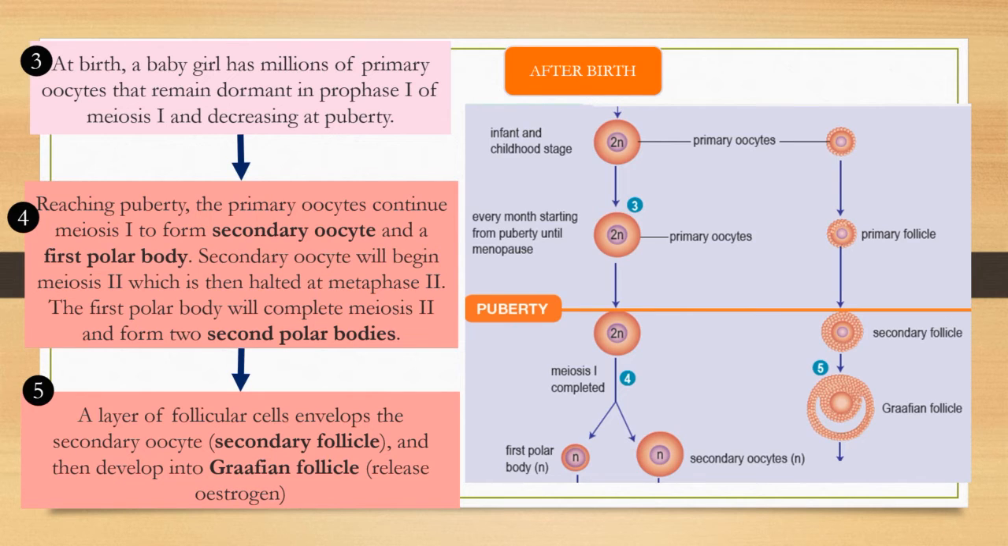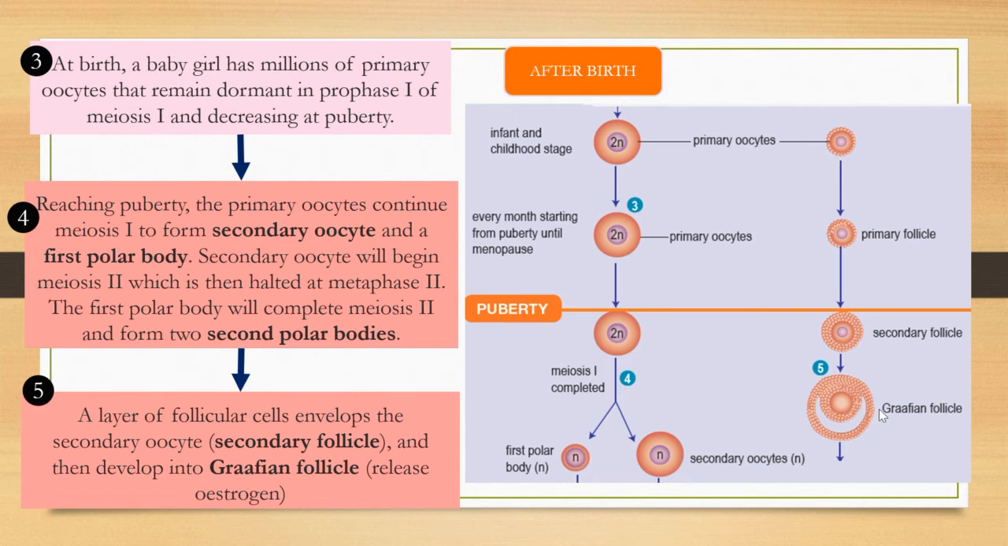Okay, number 5, a layer of follicular cells envelopes the secondary oocyte, which is called the secondary follicle. So this layer that envelops the secondary oocyte we call the secondary follicle, and then it will develop into the Graafian follicle.